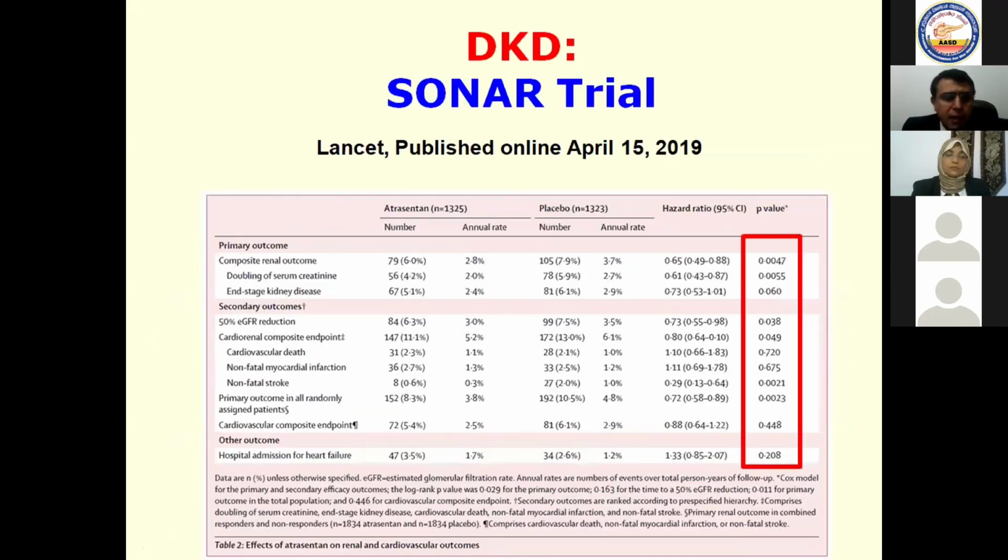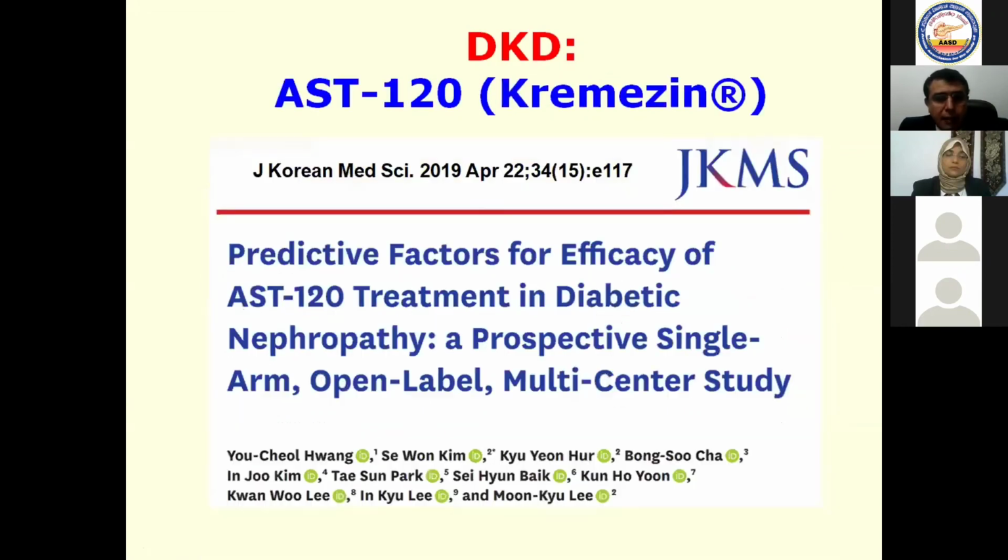As you can see here, they have changed the composite outcome significantly. They have significantly prevented doubling of serum creatinine, significantly prevented end-stage kidney disease, and significantly reduced GFR by 50%, so that we have a future for other drugs such as this endothelin receptor A antagonist.